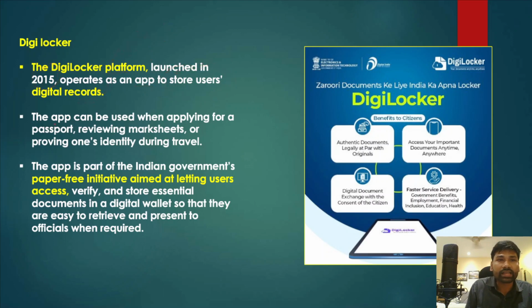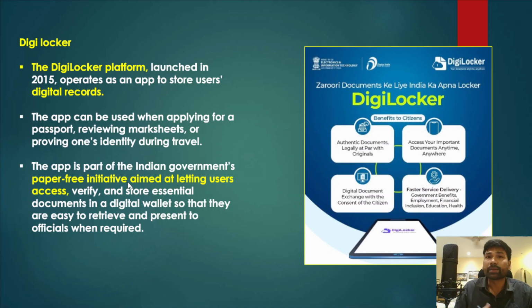Apart from that, this app can be used when applying for a passport, reviewing the mark sheets of the person, or proving one's identity during travel. For all these purposes, this DigiLocker app can be seamlessly used. So that is the advantage. And the app is part of the Indian government's paper-free initiative. We wanted to go paper-free, we wanted to go digital, so it is part of India's digital drive.